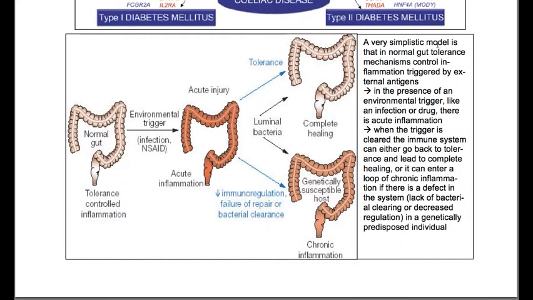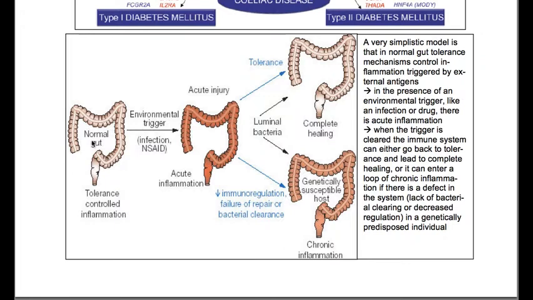A very simplistic model is that in normal gut, tolerance mechanisms control inflammation triggered by external antigens. So in the presence of an environmental trigger, like an infection or drug, there is an acute inflammation. When the trigger is cleared, the immune system can either go back to tolerance and lead to complete healing, or it can enter a loop of chronic inflammation if there is a defect in the system, so a lack of bacterial clearing or decreased regulation in a genetically predisposed individual.